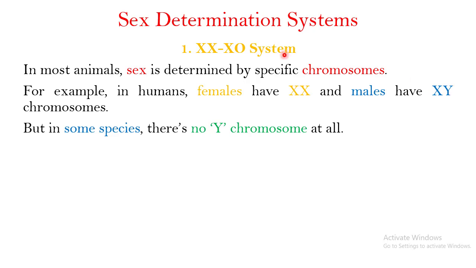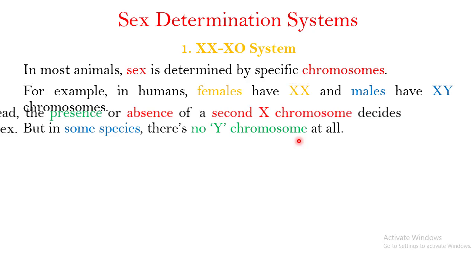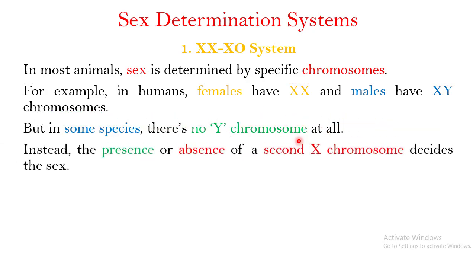But when you talk about this XX/XO system, there are some species where there is no Y chromosome at all. Instead, the presence or absence of the second X chromosome determines the sex of that particular individual.